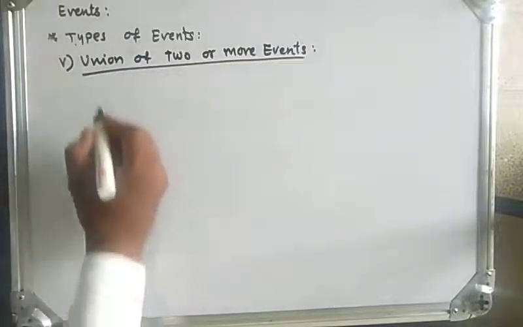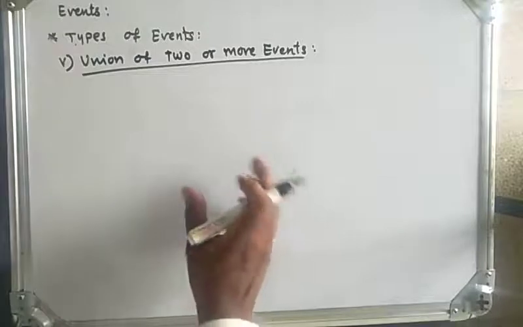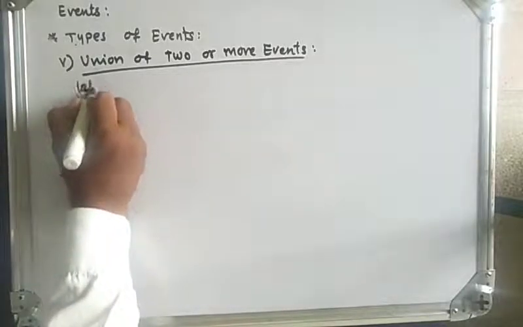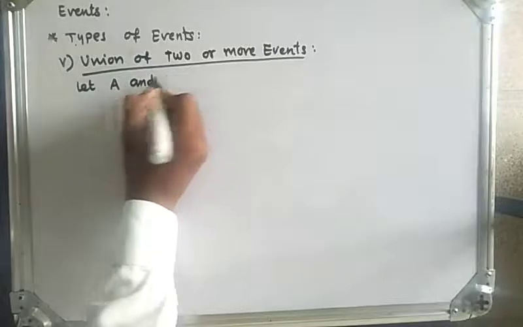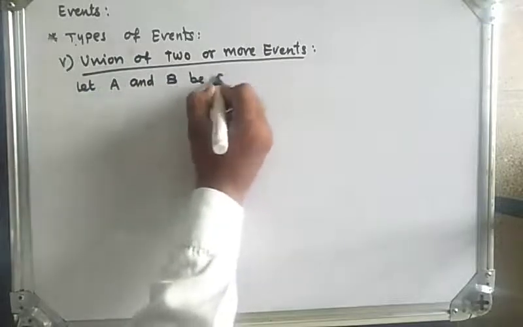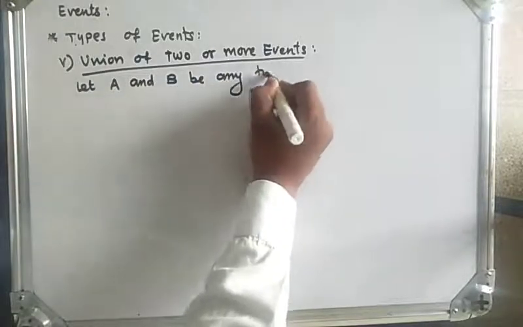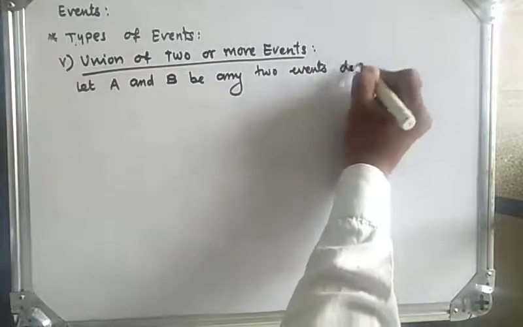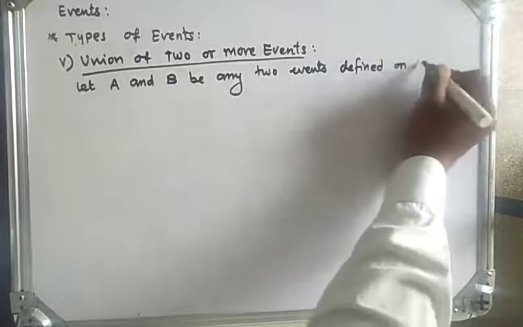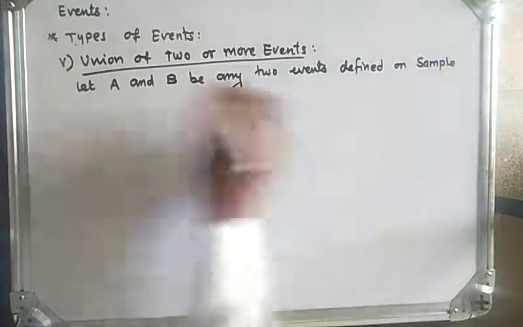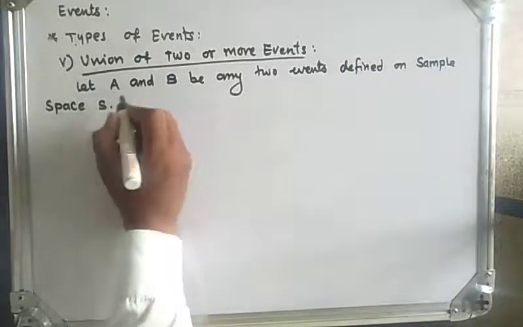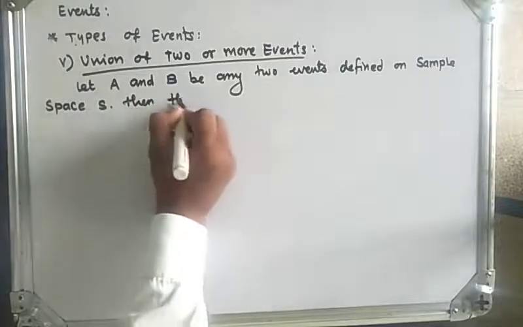So let's see the definition. Union means what? If we have 2 or more sets, then the collection of all distinct elements is the union. Let A and B be any two events defined on sample space S.